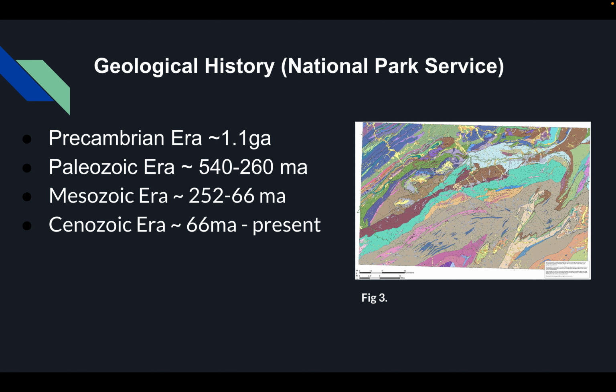In the Paleozoic era, 540 to 260 million years ago, shallow seas covered the region, depositing limestone, sandstone, and shale, while multiple mountain building events uplifted and shaped the Appalachian Range. By the Mesozoic era, about 252 to 66 million years ago, erosion began wearing down the mountains, and the breakup of Pangaea caused faulting and volcanic activity.